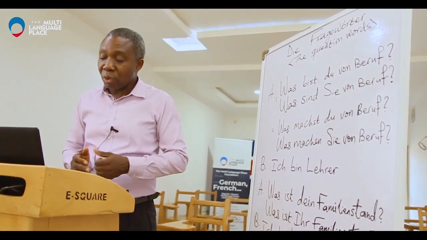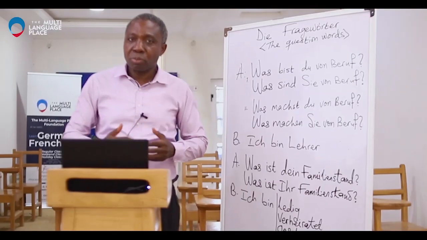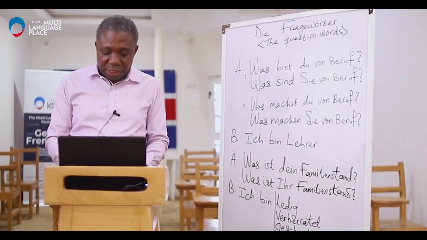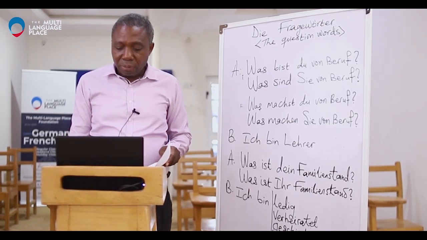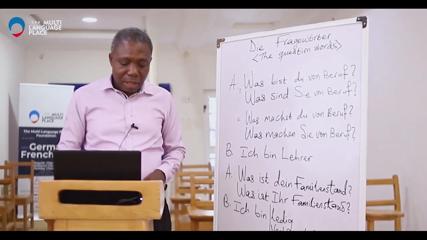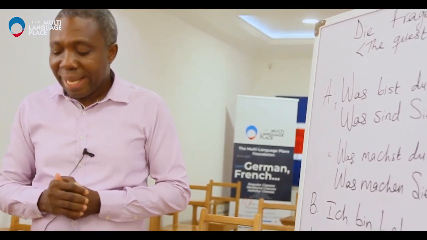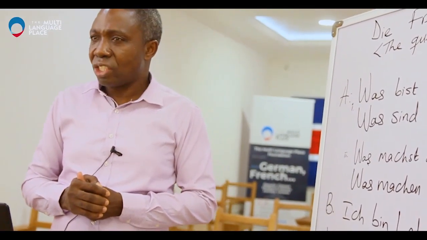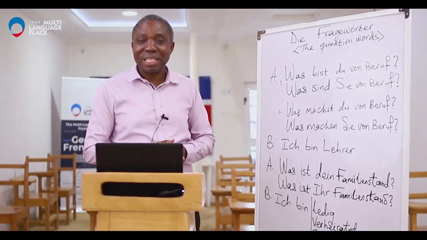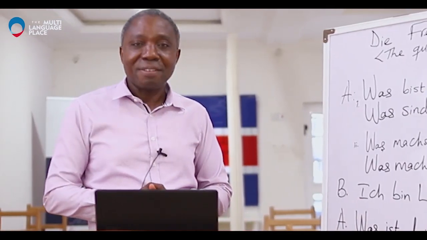The other ones we have done in our last lesson, so I will advise you to go back to those lessons so that you'll be able to continue in this lesson. So we want to go to the question word was. We have talked about it. Of course, it's a question word, but now we want to form some sentences with it. Because it's the last one we are doing, we're going to have some more time to form some interesting sentences with the use of was.